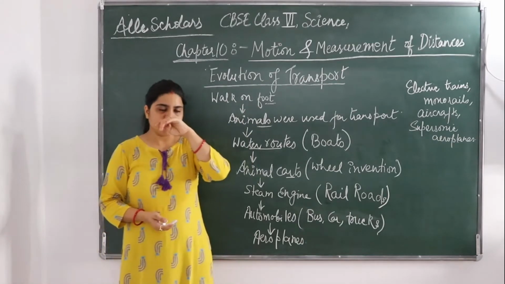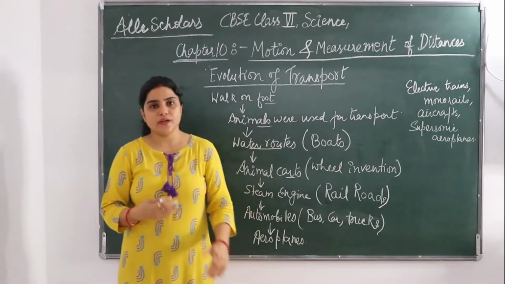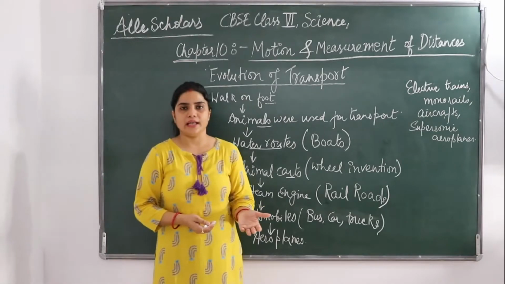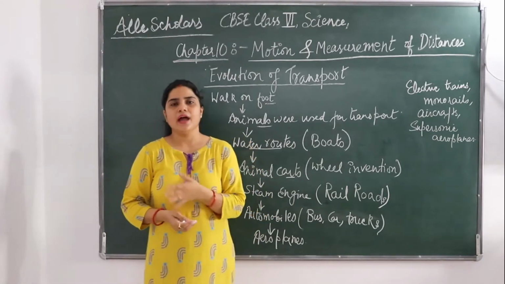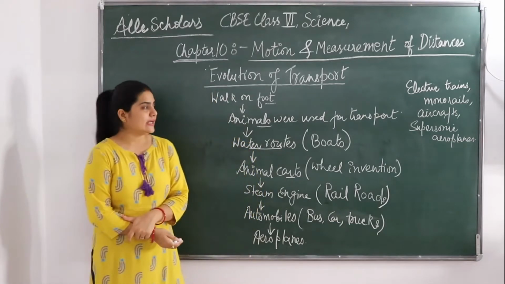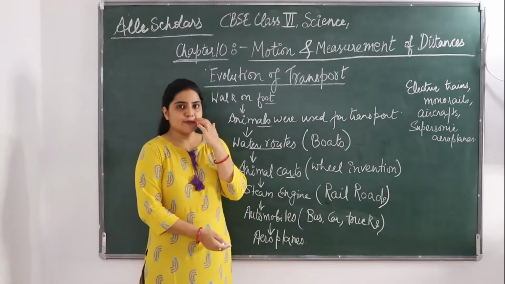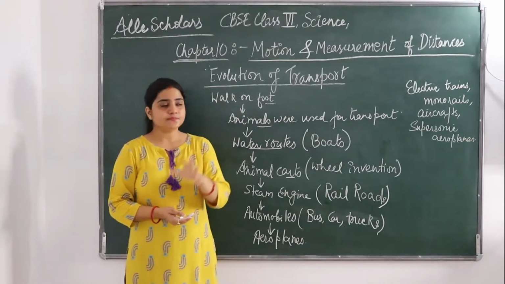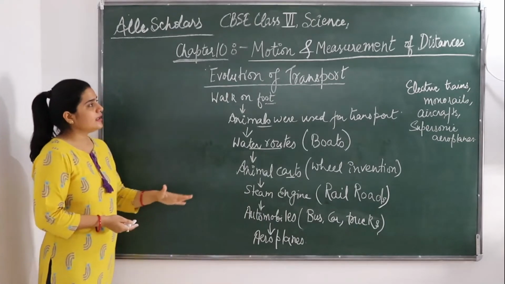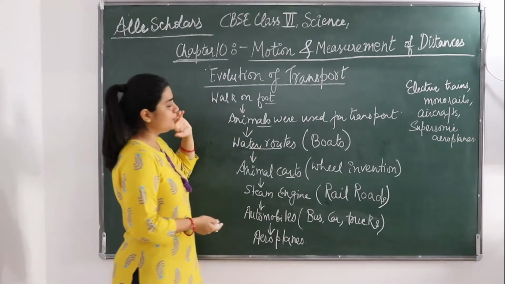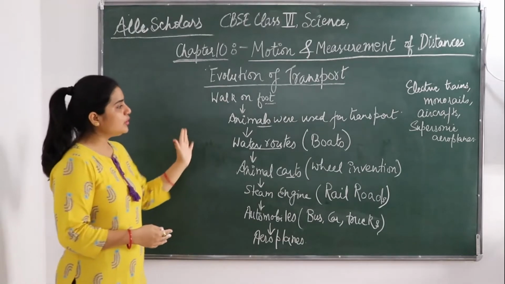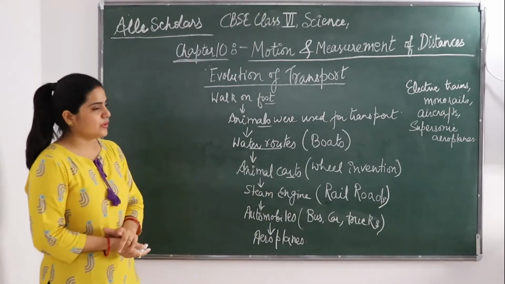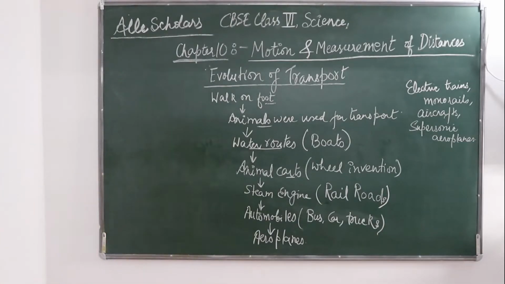Previously, in ancient times, when there was no mode of transport, it was very difficult to transport goods from one place to another. People had to carry everything on their back and move from one place to another. So the evolution of transport increased marketing also. Okay, so like this, transport has evolved from people running on foot to flying in the air. So this was how the evolution of transport took place.